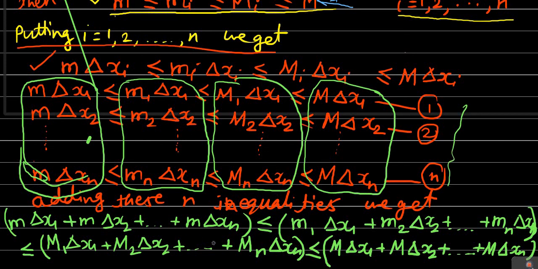Now in this relationship, from the leftmost part we can take small m common, and from the rightmost part we can take capital M common. Then see what we'll get.